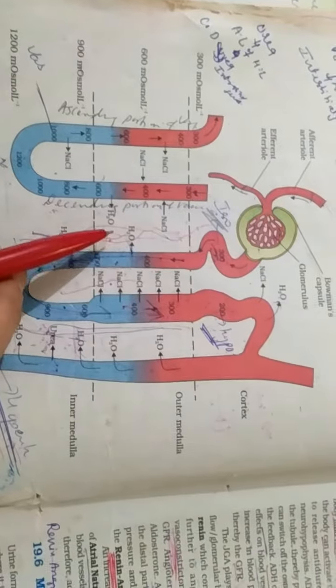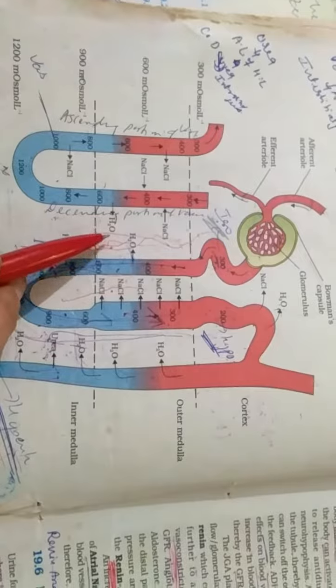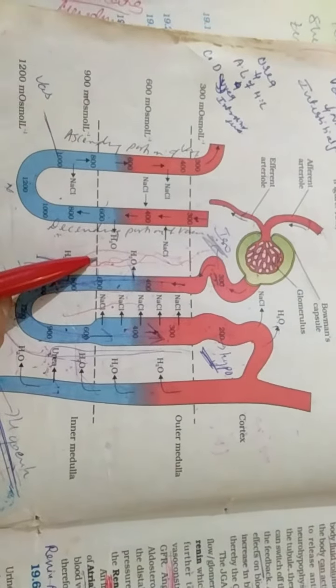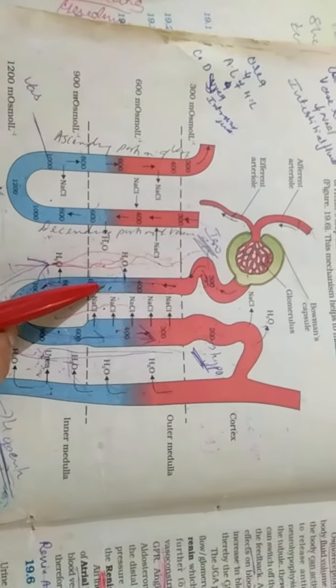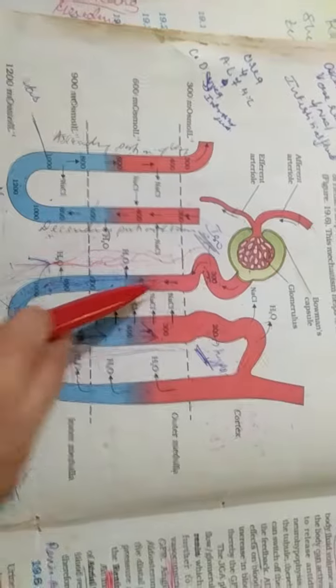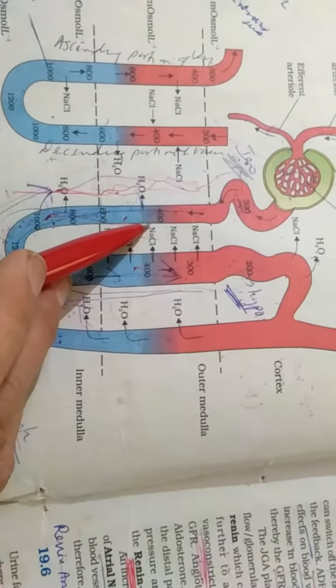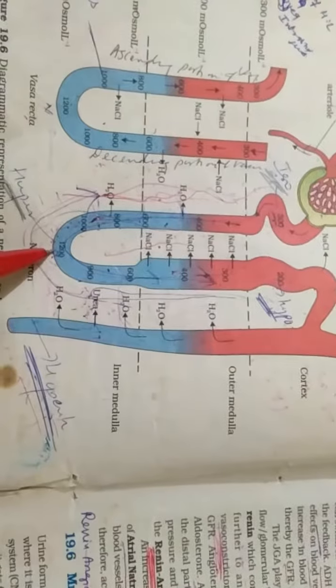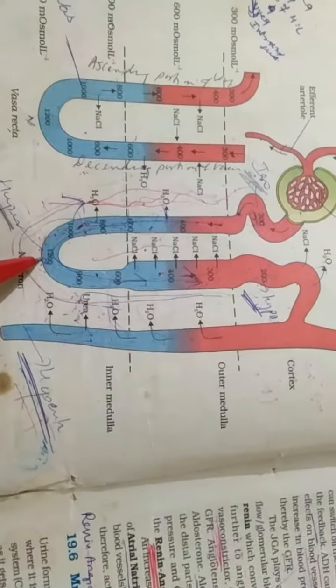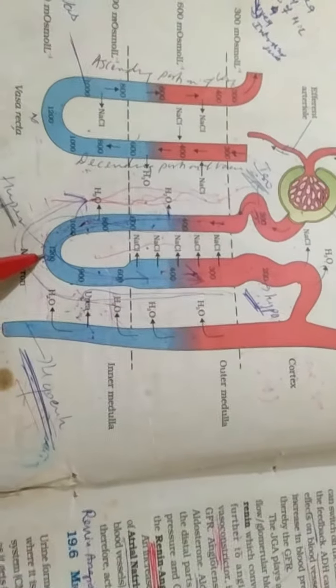Okay, why is it moving? Because the concentration of sodium chloride is higher in the interstitial fluid. It is making the condition here hypertonic, and the filtrate is hypotonic, so that the water will move out as it is permeable for water. Now what will happen? You can see the osmolarity will increase from 300 to 400, 500, 600, 800, and now here it has become 1200 osmolarity. That means the filtrate has now completely become hypertonic because water has been lost from here.